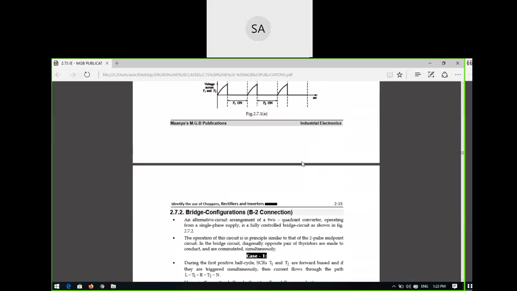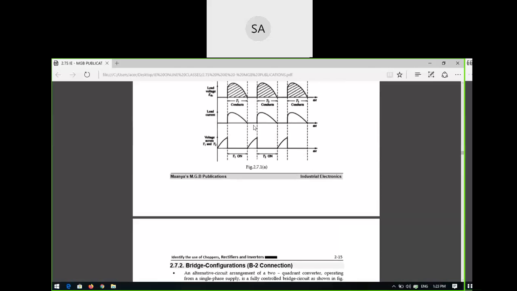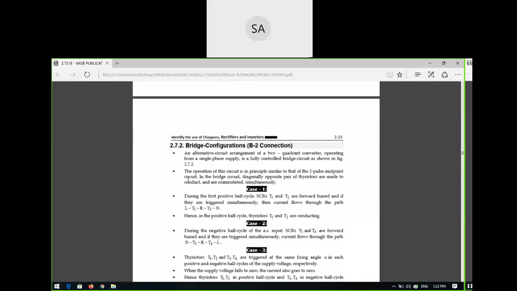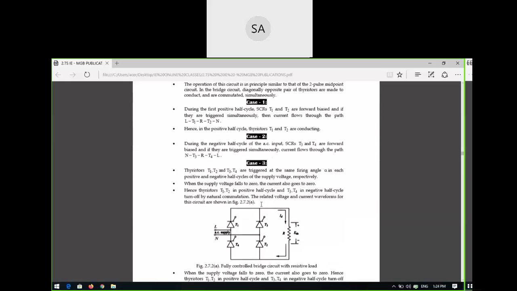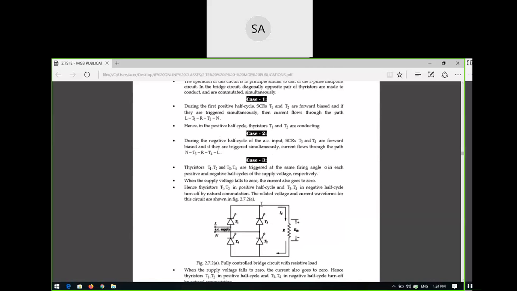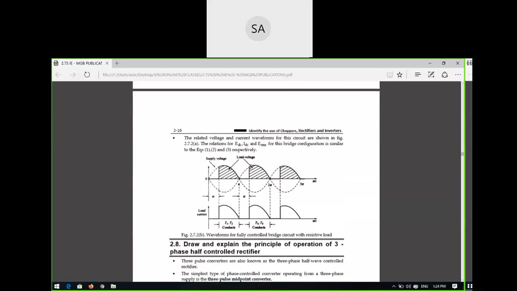Okay. So this is the center tapped full wave controlled rectifier. Now the bridge configuration means the bridge rectifier, the same as your bridge rectifier in the uncontrolled rectifiers using diodes. In place of the diodes of the bridge configuration, you are replacing them with thyristors. Where it was D1, D2, D3, D4, here it is T1, T2, T3, T4. So this is your bridge rectifier.